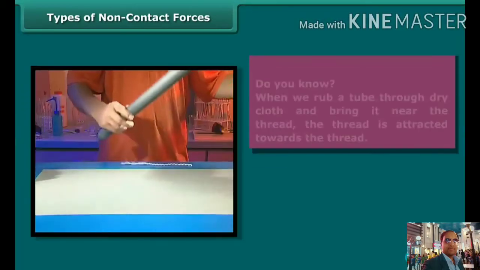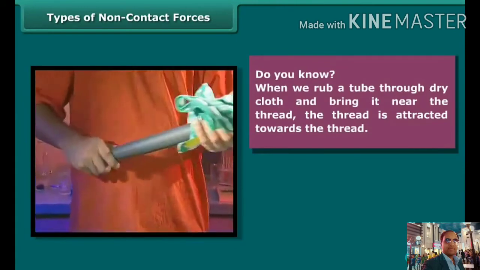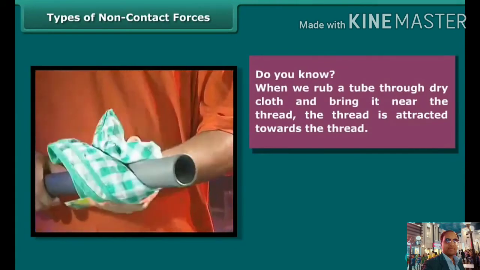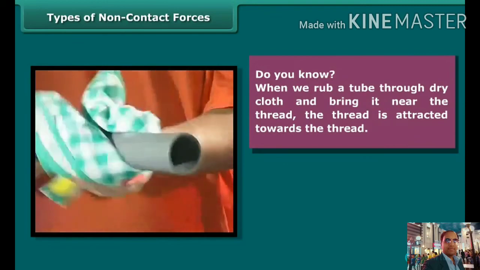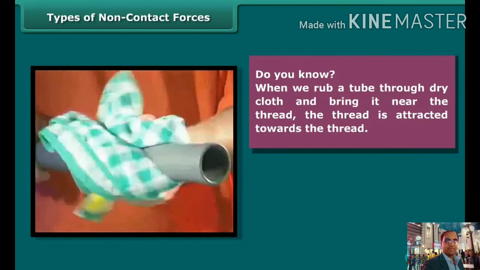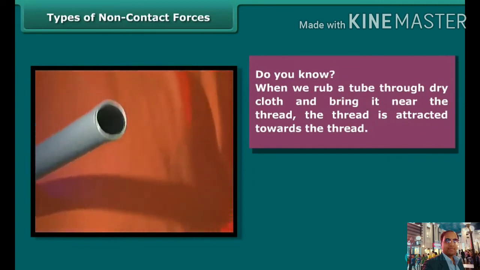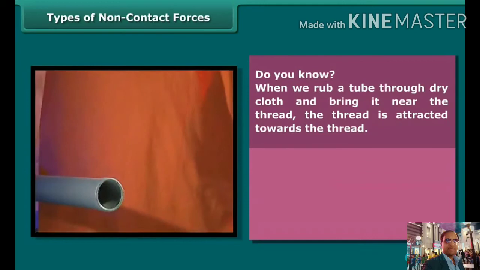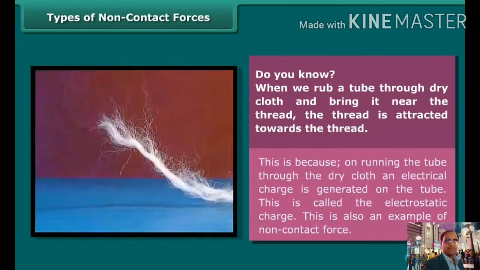Do you know, when we rub a tube with a dry cloth and bring it near a thread, the thread is attracted towards the tube. Same, if you rub a plastic scale on your hair, this scale will attract small pieces of paper.